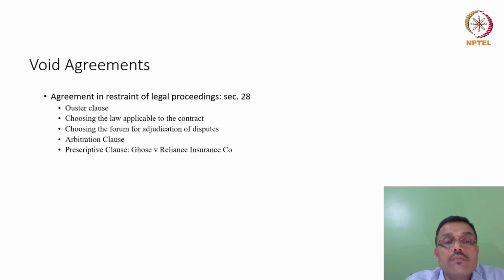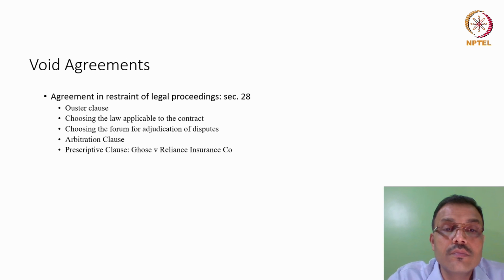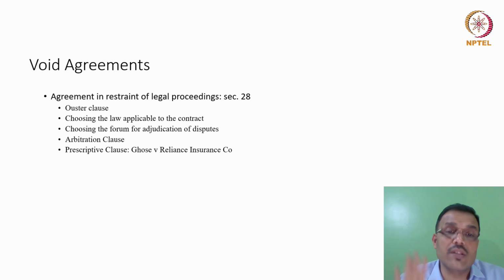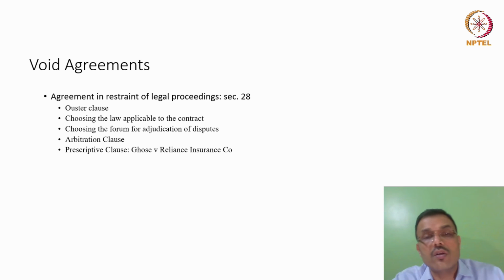However, prescriptive clauses can work in another direction where they say, look, it's not about fixing the time to go to the court, but it is trying to fix a time wherein you notify the other party that you have a claim. You can still go to the court within 3 years, but you have to notify that you have an existing claim against me within, say, 2 months or 3 months. See, generally in insurance contracts, this is a common clause.